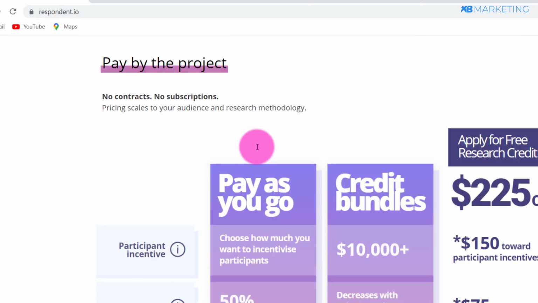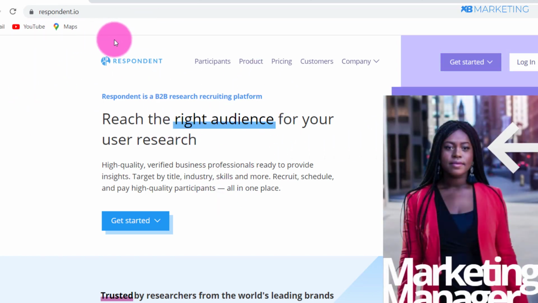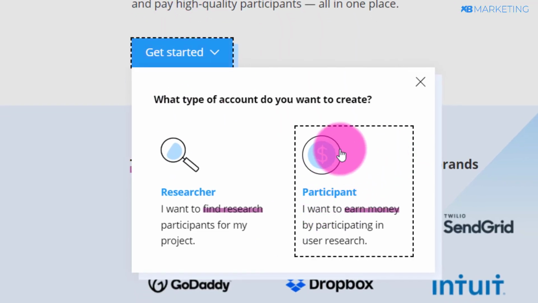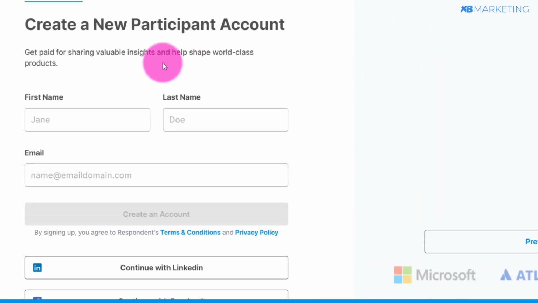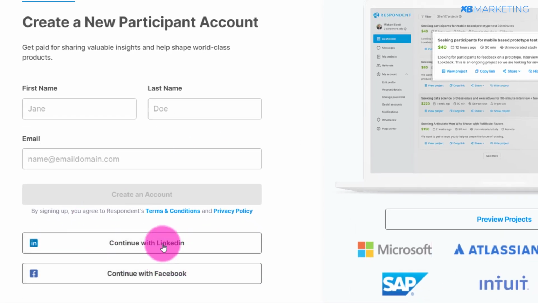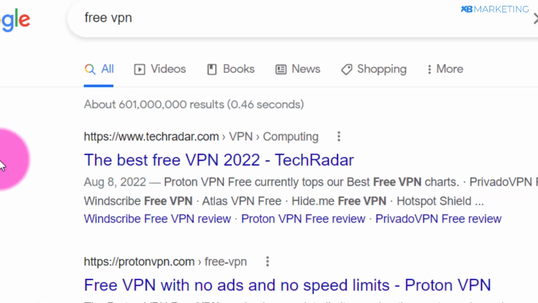All right. So the first option, I'm going to show you how to make money by becoming a participant on this website. Once you don't have an account, all you need to do is click on get started right here. Then you want to click on this participant option. As you can see, I want to earn money by participating in user research, so you want to click on this. Once you click on that, it's going to bring you to this page where all you need to do is type in your basic information, your name, last name, and email, and then you will be able to create your account. Or you can sign up with LinkedIn or with your Facebook account. And if for some reason this website is not working in your country, all you need to do is download a free VPN and you'll be able to connect to this website.